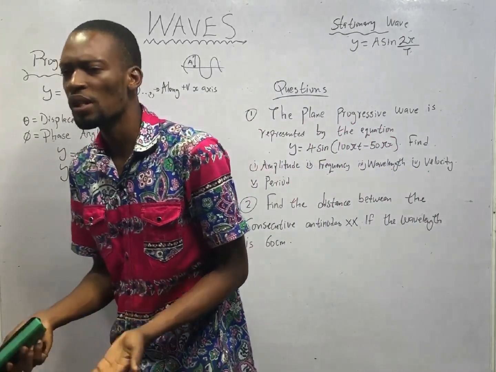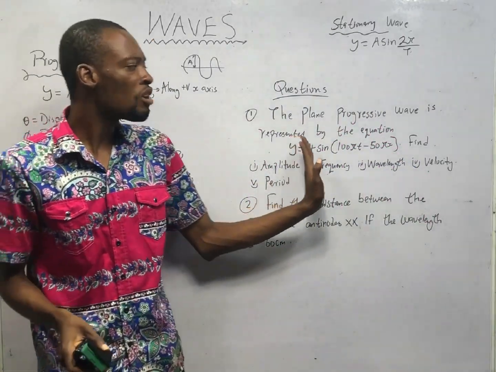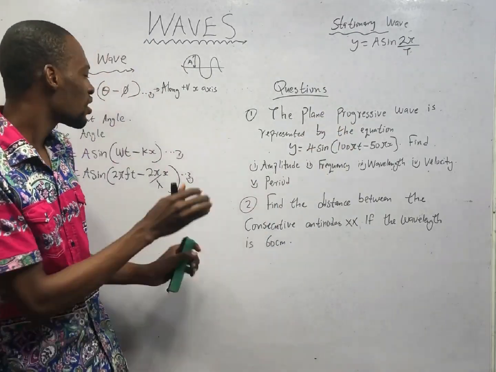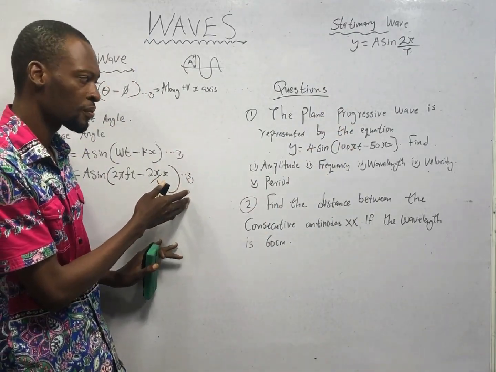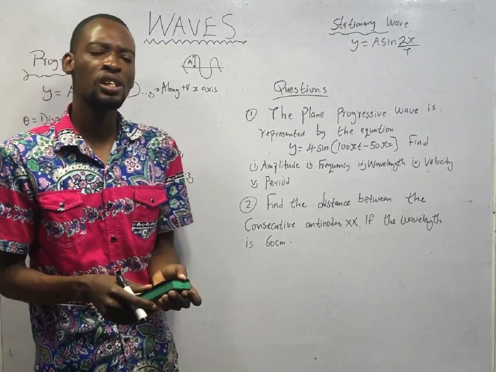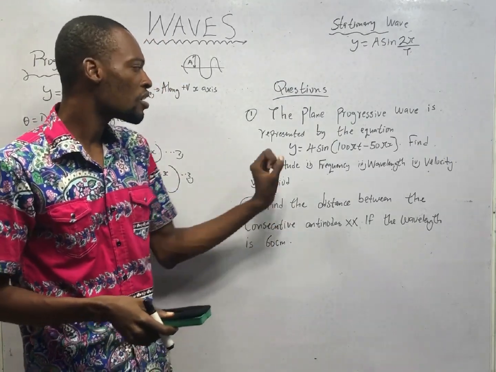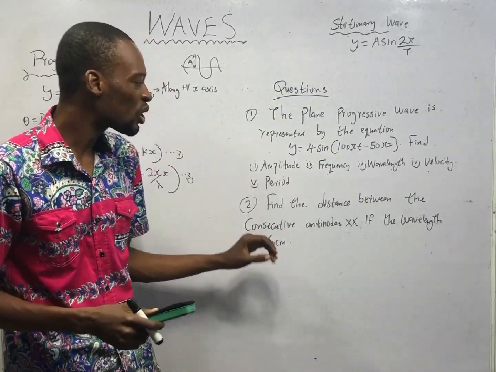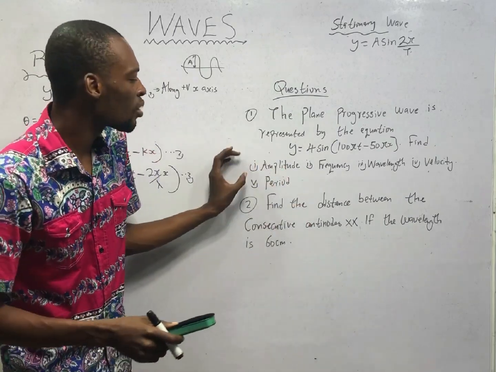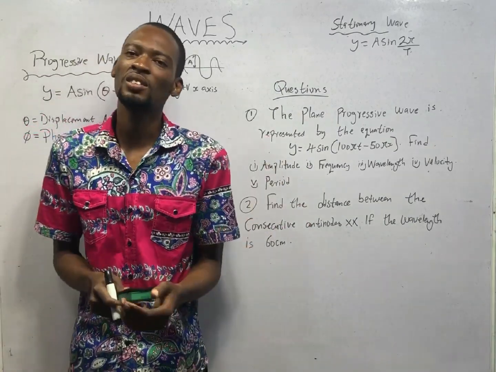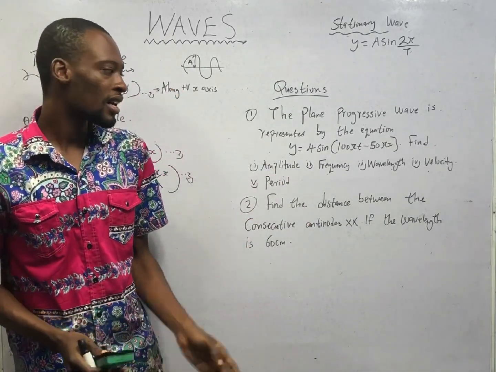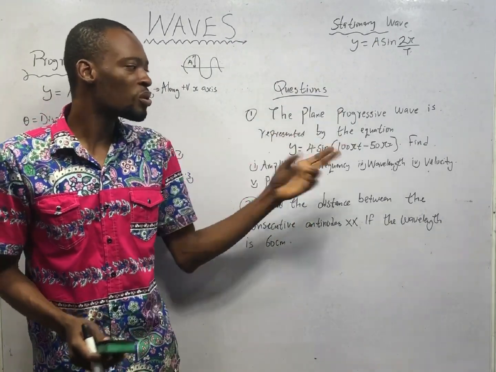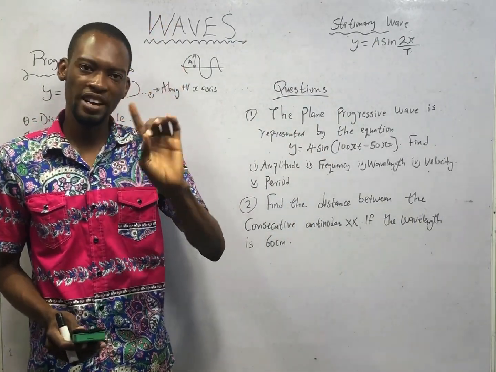When you see questions, what do you do? You compare the wave equation given to the original wave equations. In the process of comparing, you'll be able to find amplitude, frequency, wavelength, velocity, and period. These are the top 5 things you'll be asked under progressive waves. And in this case, I am using one stone to kill all the 5 birds.